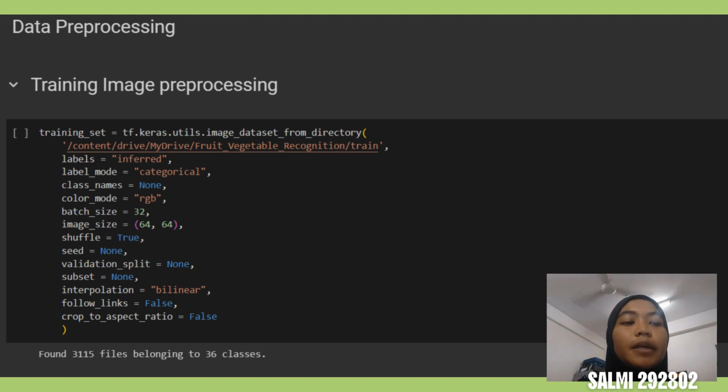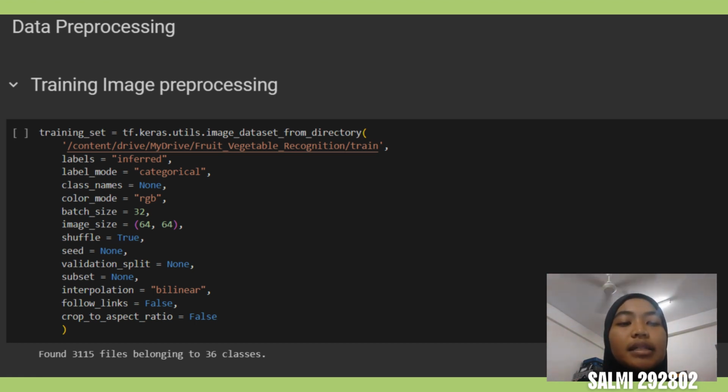First is the path of the training set. So this is our training set path. Second is labels. We have to define labels as inferred because we have labels in the form of directories here. These directories are the labels of the training set. Next is label mode. We define it as categorical as we have more than two classes.